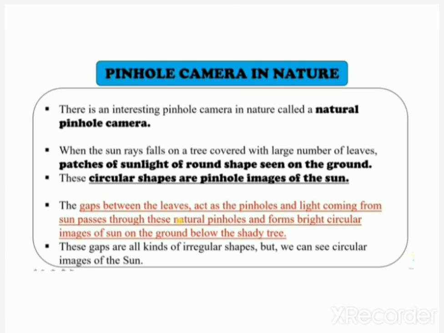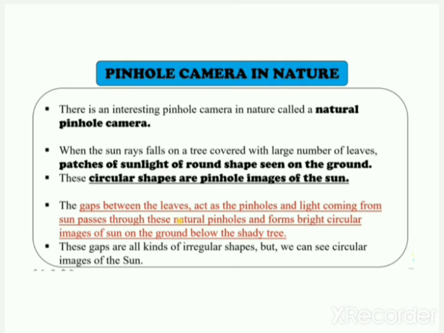A tree has a number of leaves on it, and these leaves have gaps between them, and through these gaps the sun rays fall on the ground and form round shapes. These are the patches of sunlight, round in shape, and we can see these shapes on the ground. These circular shapes are pinhole images of the sun.